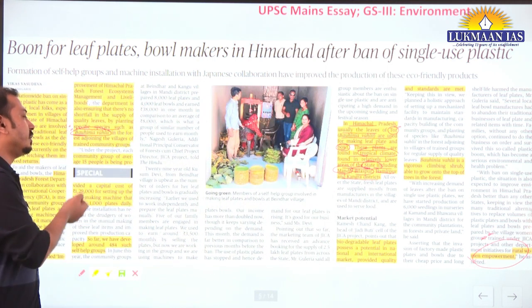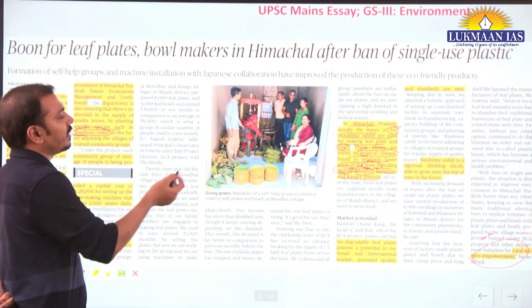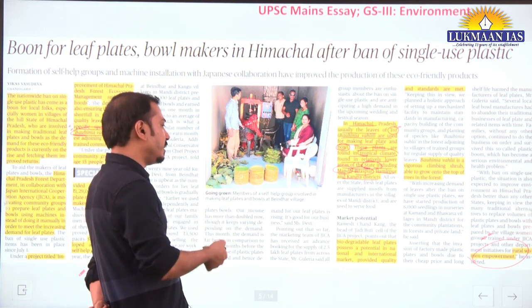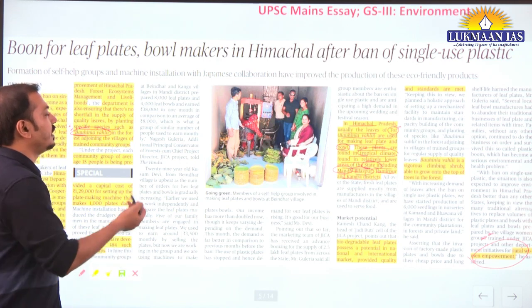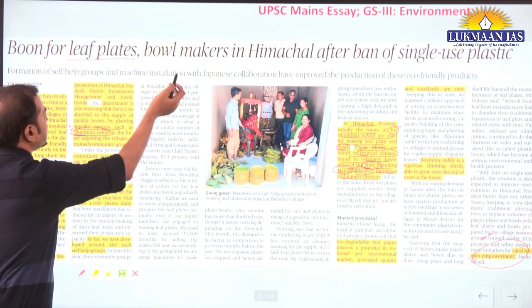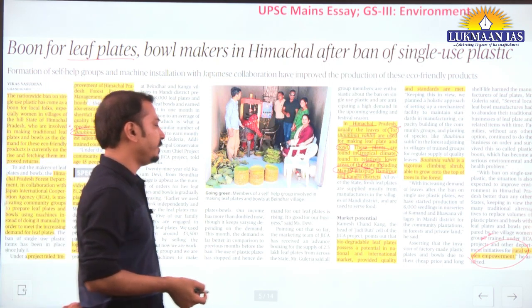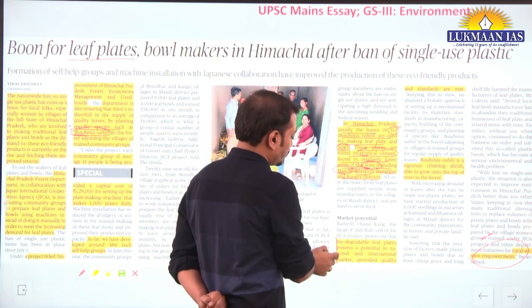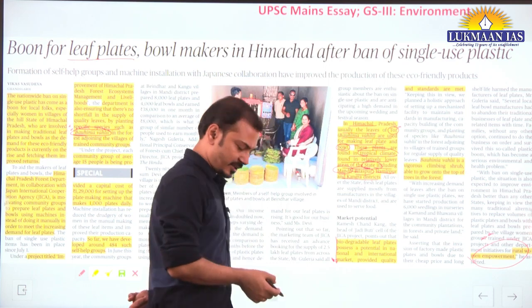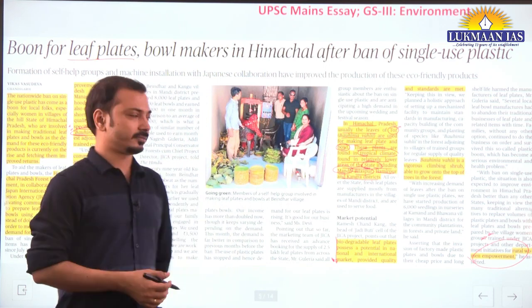Okay, so the state government is promoting planting of these trees in nearby village areas where these leaf plates and bowls are being made. They are biodegradable leaf plates, and they have huge market potential at national and international level.